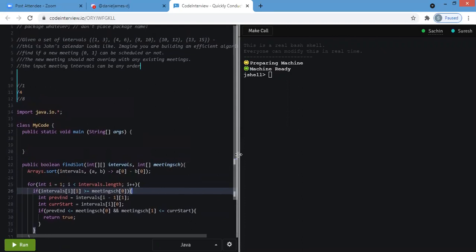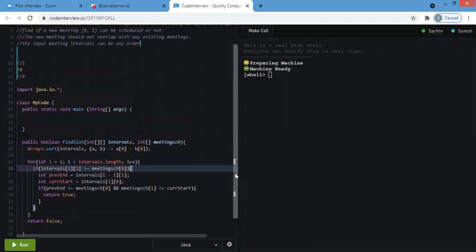Tell me one more thing. You are checking the condition in line number 29 and then returning. The way the code is going to work is that it goes through each and every slot, checks, and then exits, right? Yes.